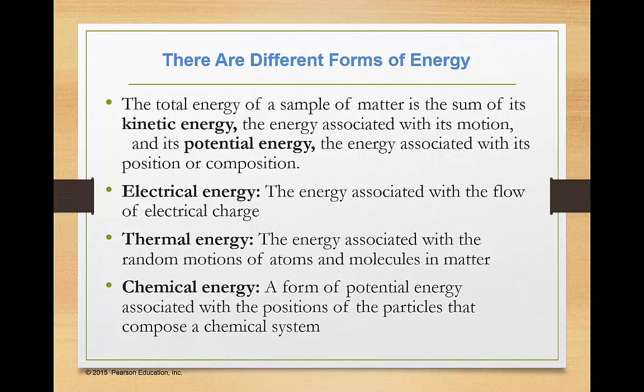In liquids and gases, there's the motion of the molecules. This can translate to thermal energy, and thermal energy becomes very important to the states of matter. And then we have chemical energy, which is a form of potential energy associated with the position of particles that make up our chemical system, that make up our reaction or our equation.